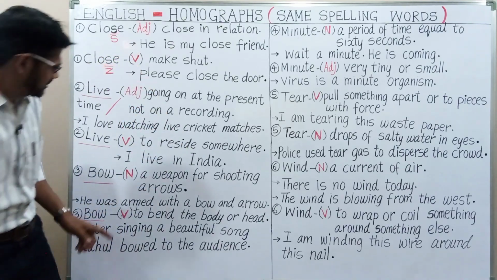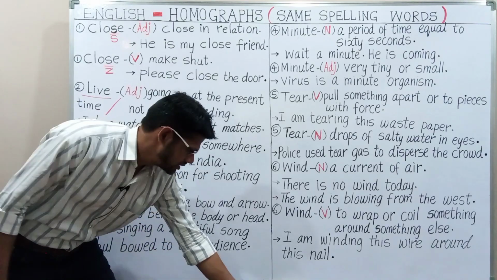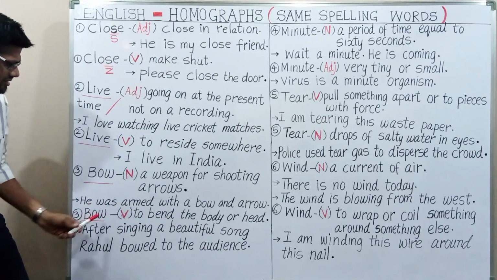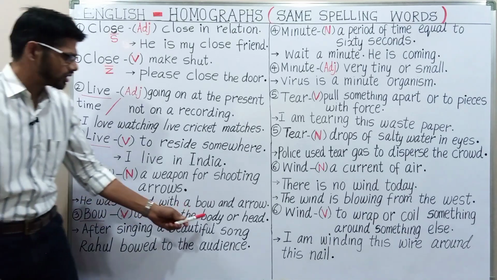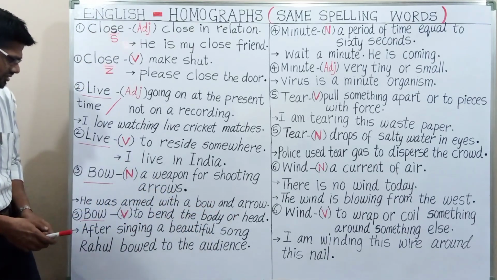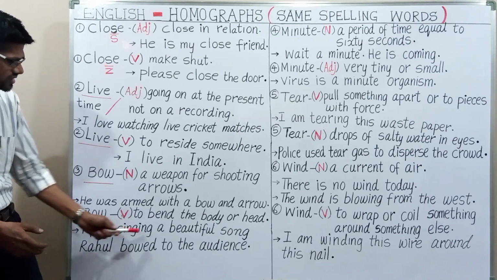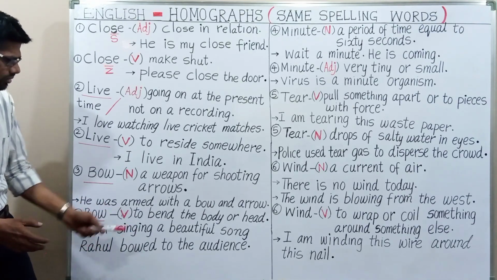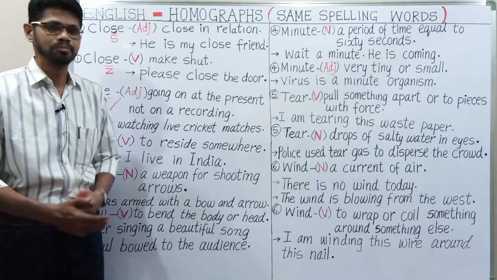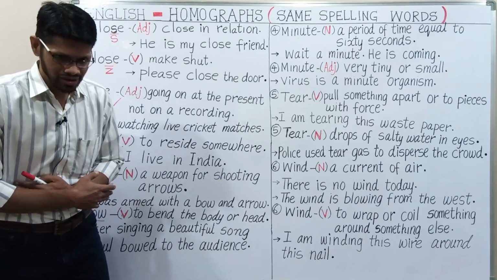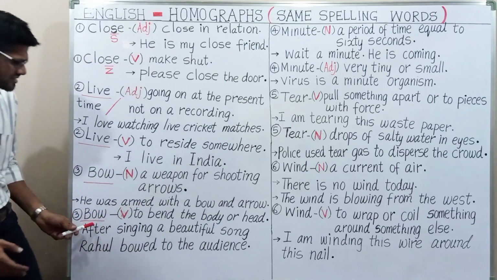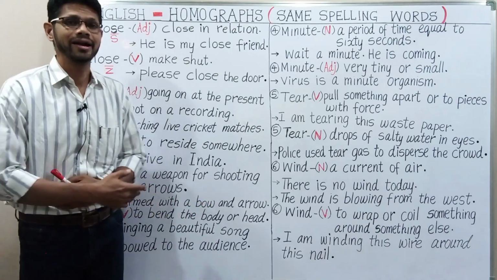Now, what is the next one? Bow. Bow means it is a verb, to bend the body or head. After singing a beautiful song, Rahul bowed to the audience. Bow means, what we have to do? Bow means to bend the body or head.